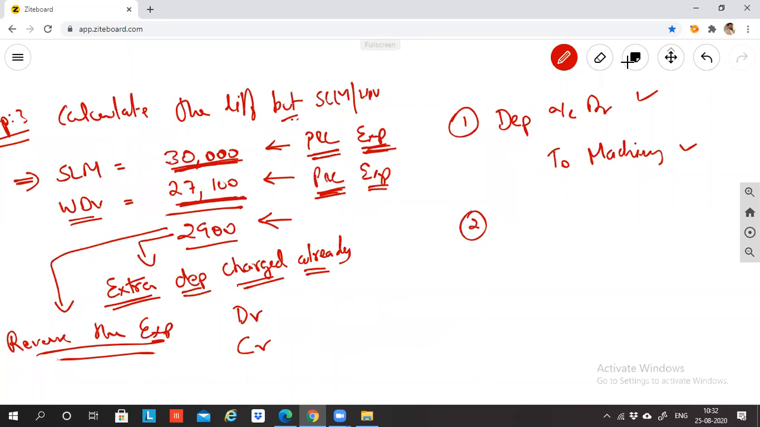The second entry is the transfer entry. We transfer this depreciation to the profit and loss account. P&L account debit to depreciation. This is called a transfer entry.